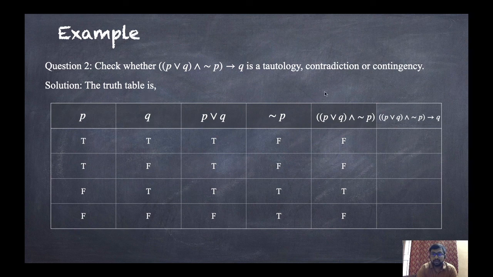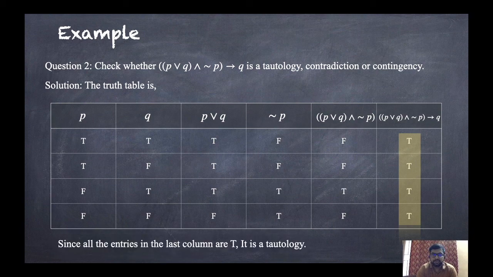Now this column is the implication to Q. So the previous column is the hypothesis and this one, Q, is the conclusion. How to calculate this implication? F and T: we just have to focus on the conclusion part if they are different, so F and T means T. Now here both are false, so it is true. Here both are true, so it is true. And both are false, so it is true. So here you can see that all the entries are true, so it is a tautology.